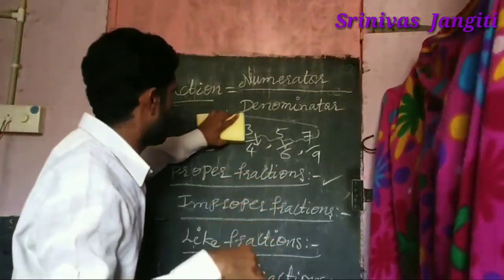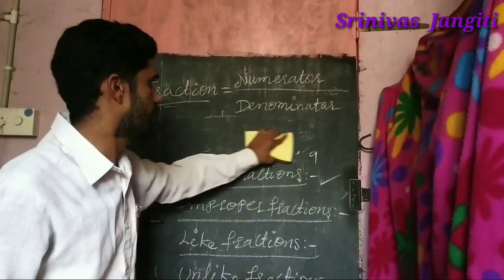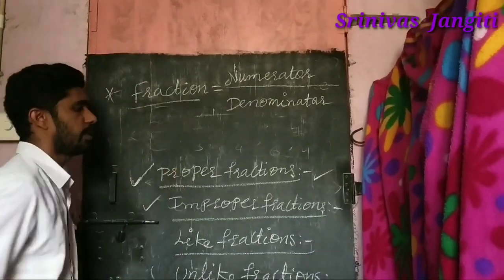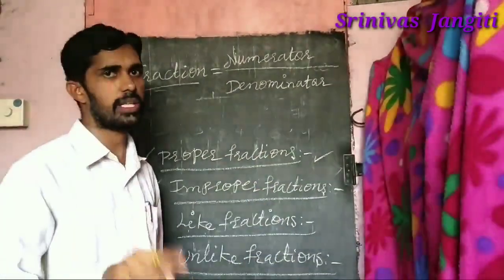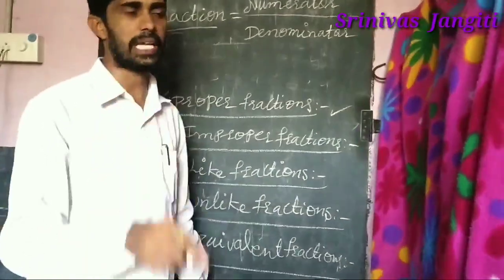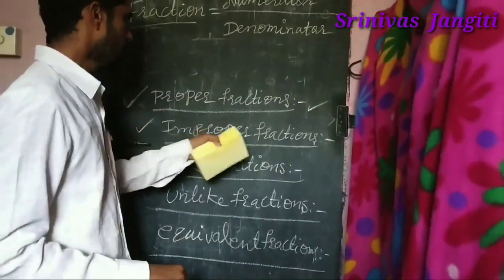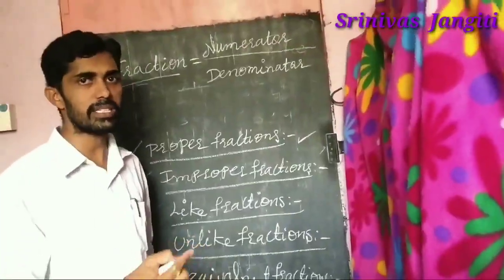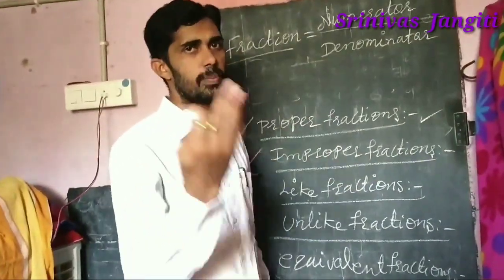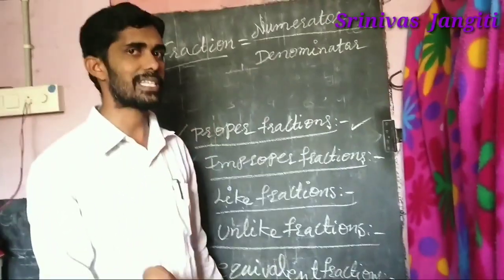Clear? So next, after proper fractions comes improper. Automatically you know, like important and unimportant, it is the opposite. Same way here, proper and improper. Improper means not proper. In proper fractions, the numerator is less than the denominator.